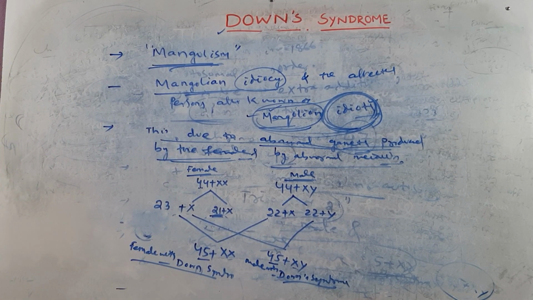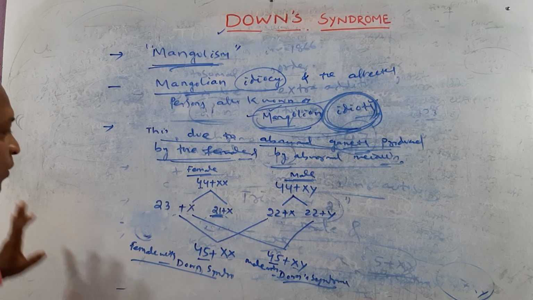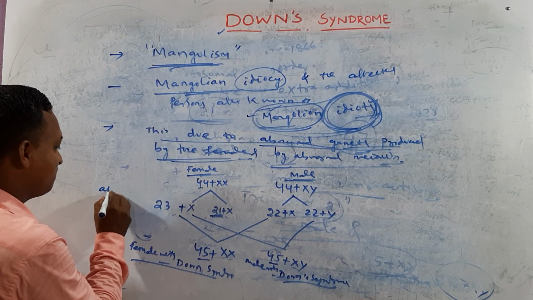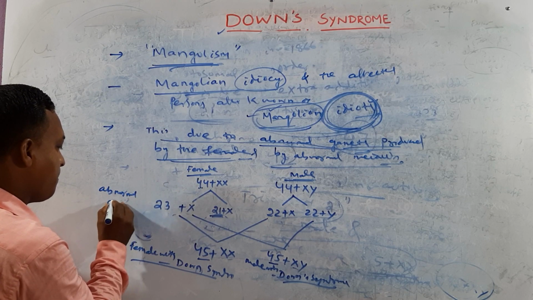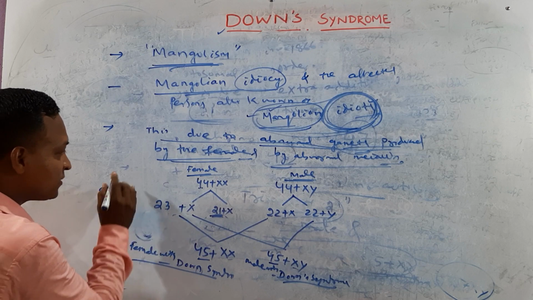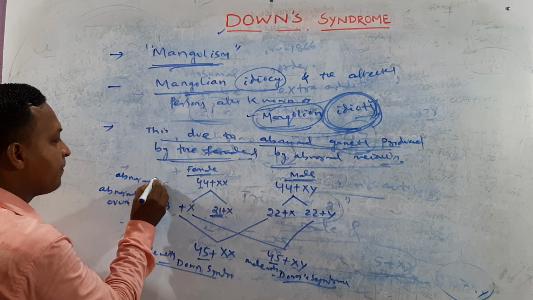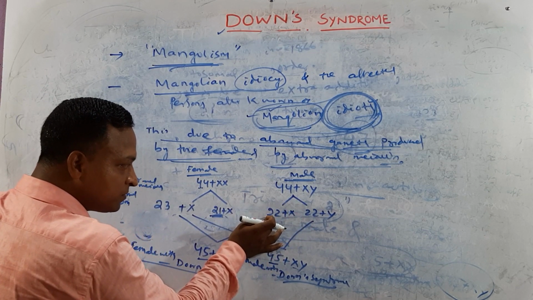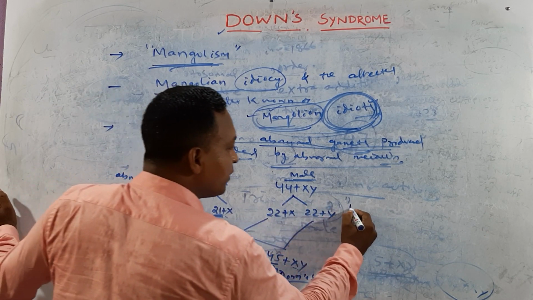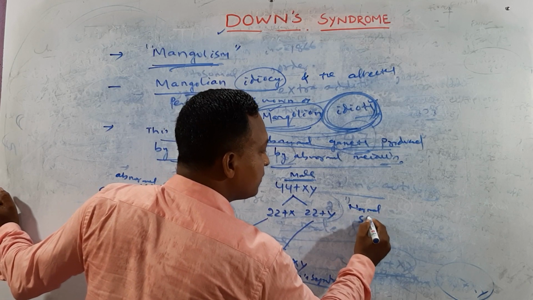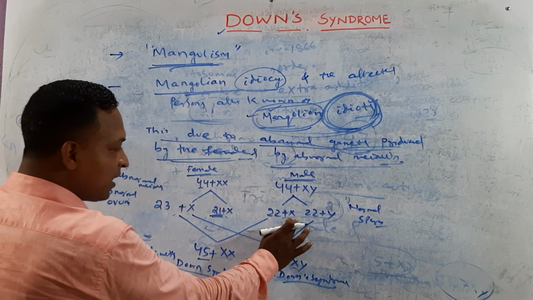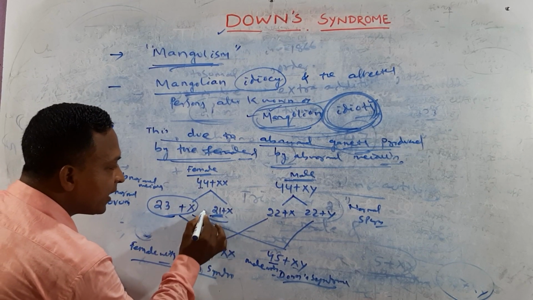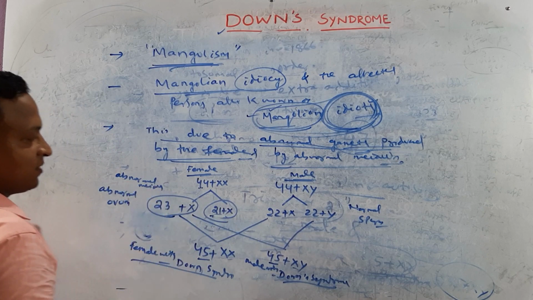So this is an abnormal ovum, produced by abnormal meiosis. It contains 23 chromosomes. This is a normal sperm, and this is the abnormal one.